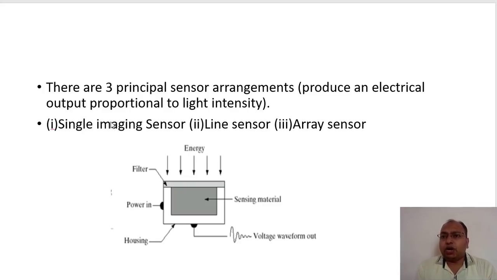But whenever we talk about a line sensor, I hope you have seen scanners. You might have seen the electronic image scanners which are available as hardware, not the one present in our mobile phone. A hardware scanner connected to the PC or laptop, let us say an HP scanner plus image copier, the 3-in-1 printer, scanner and xeroxer in a single machine. That kind of scanner which is connected to the PC.